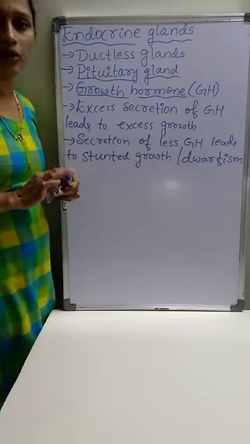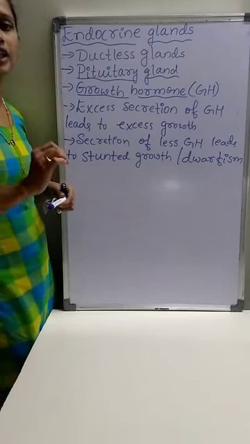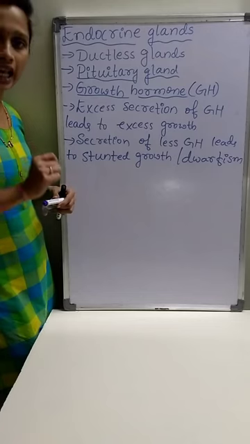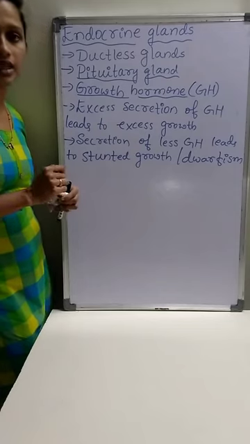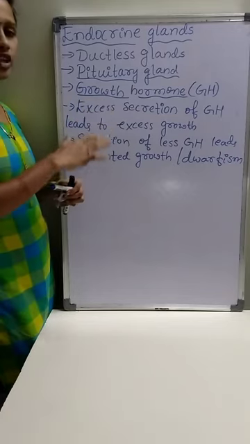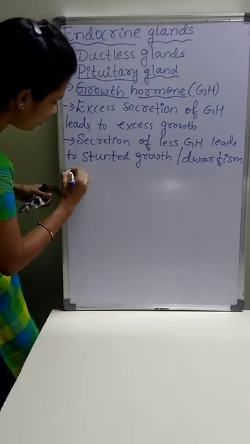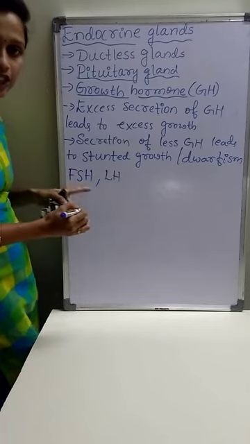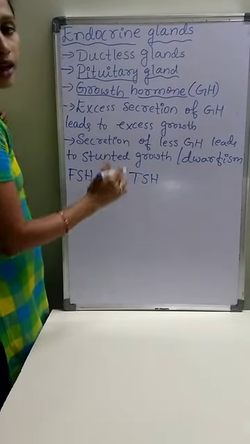Other than growth hormone, the pituitary gland secretes FSH, follicle stimulating hormone, LH, luteinizing hormone, TSH, thyroid stimulating hormone, etc.